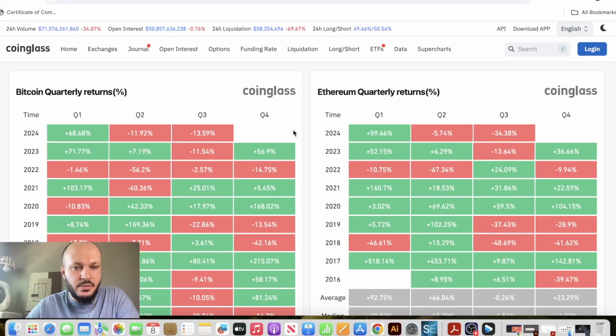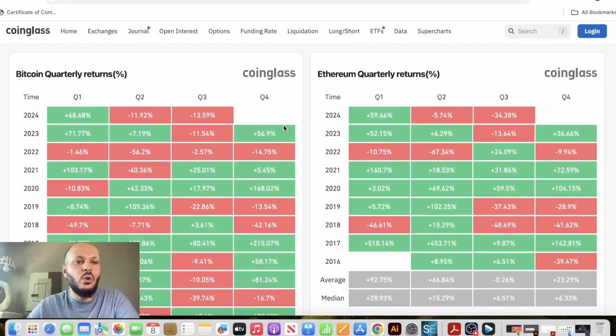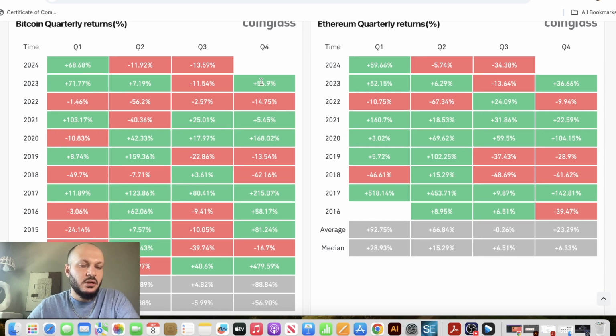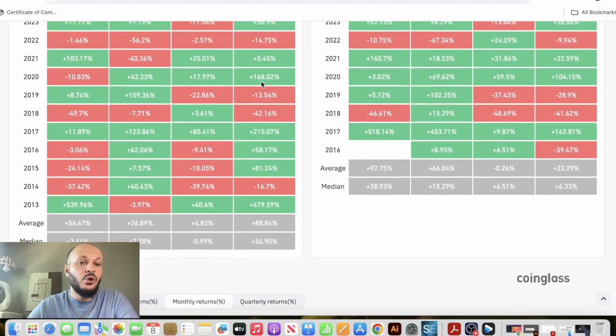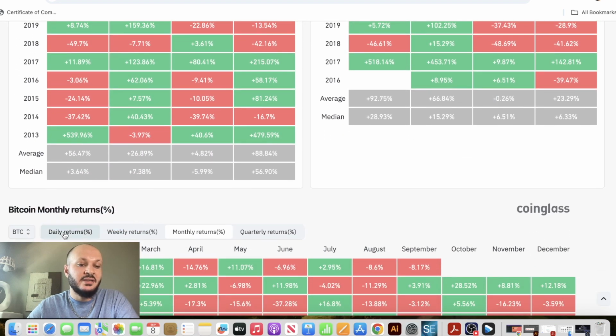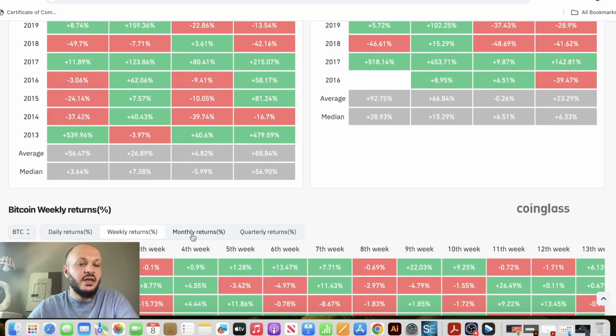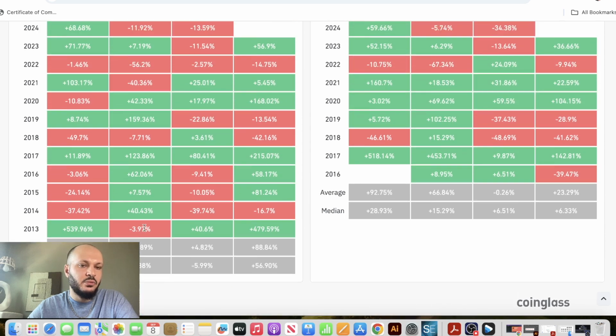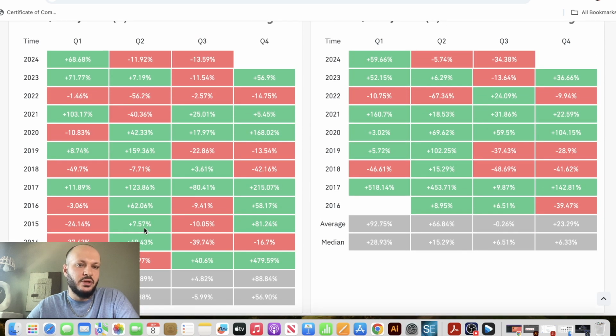Okay, as I promised, we're going to look at quarterly Bitcoin returns. I'm not going to look at Ethereum, I'm just going to cover Bitcoin because the video would get too long. We're not going to look at the daily and weekly. Let's just look at monthly and quarterly, because weekly is not that important. You're not going to get anything important out of it, okay?